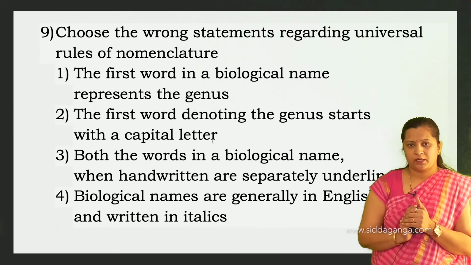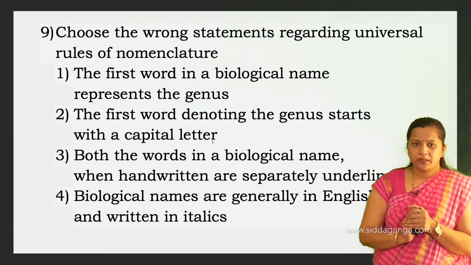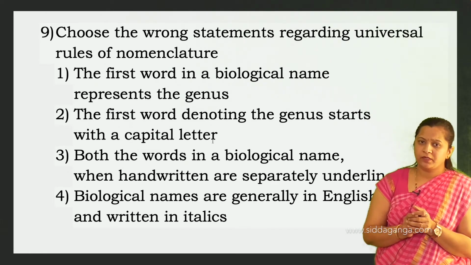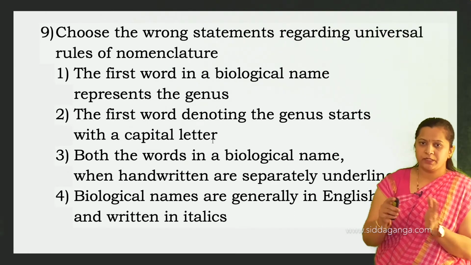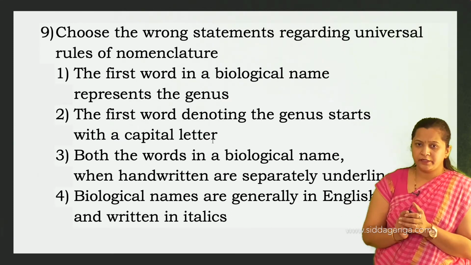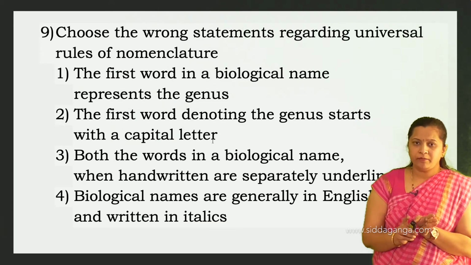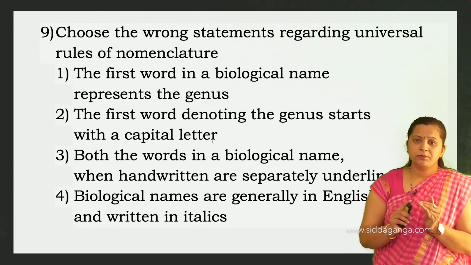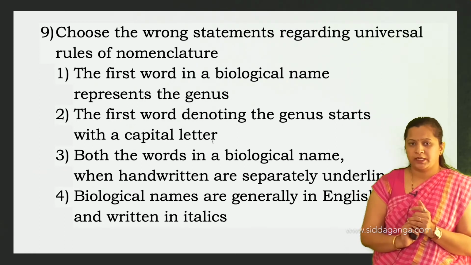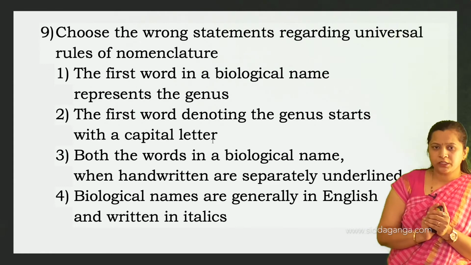So that is the correct one. Then next, both the words in a biological name, that means both the generic name and the specific epithet, when handwritten, must be underlined separately. If they are printed, they should be in italics. So the third option is also correct.